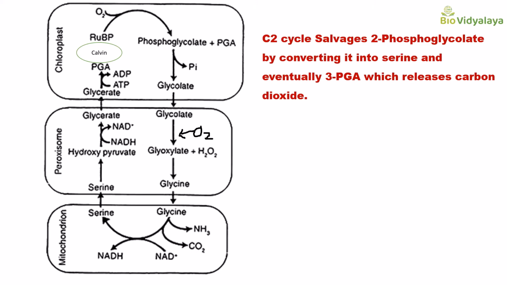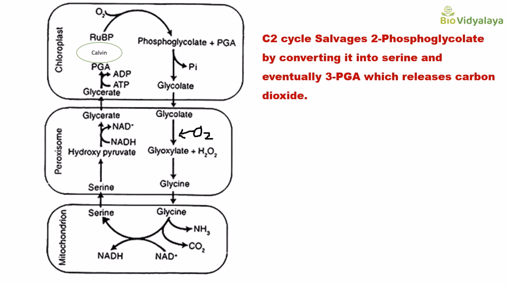But this phosphoglycolate is very harmful for plants. So plants have to somehow convert this phosphoglycolate to 3-phosphoglyceric acid. So the C2 cycle salvages 2-phosphoglycolate by converting it into serine and eventually 3-phosphoglyceric acid, which releases carbon dioxide. Okay. So that is photorespiration.